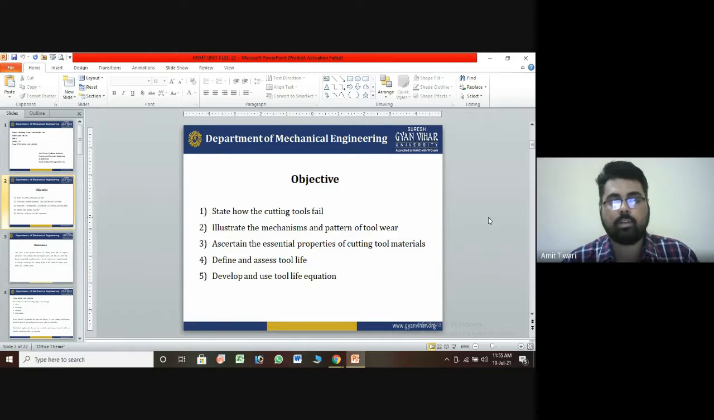So today we are discussing how the tool will fail, how tool life is affected by different parameters, and how you can find a good cutting tool material based on its properties. So today we are discussing all the factors regarding tool life and tool failure.